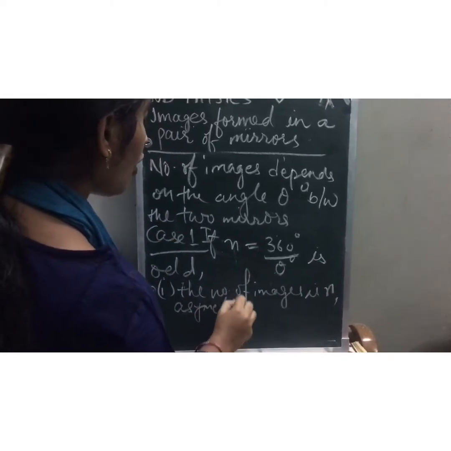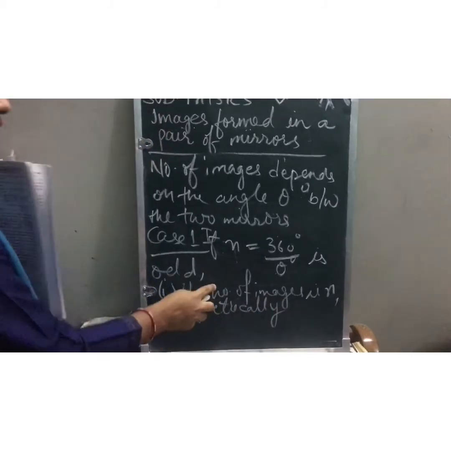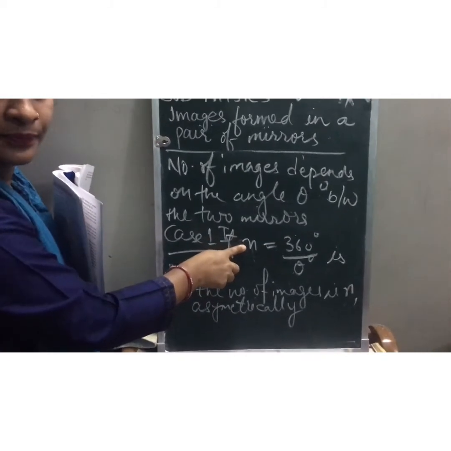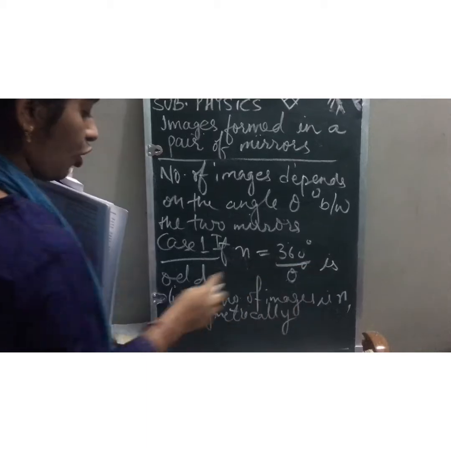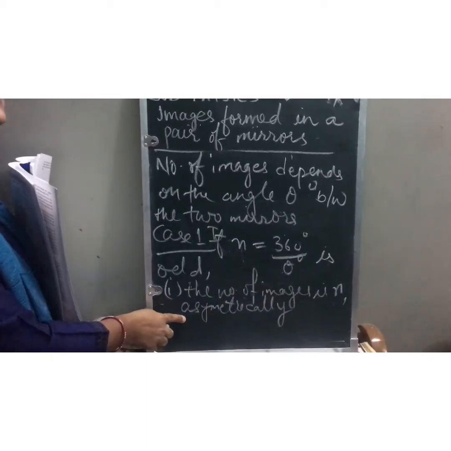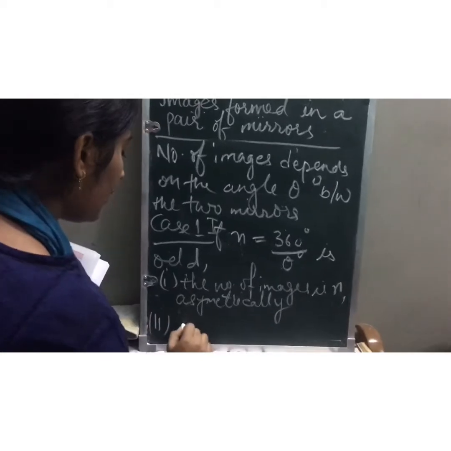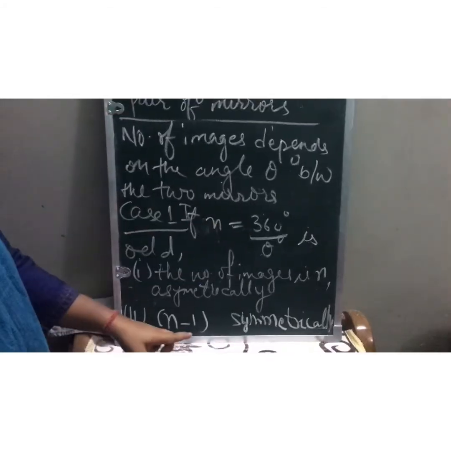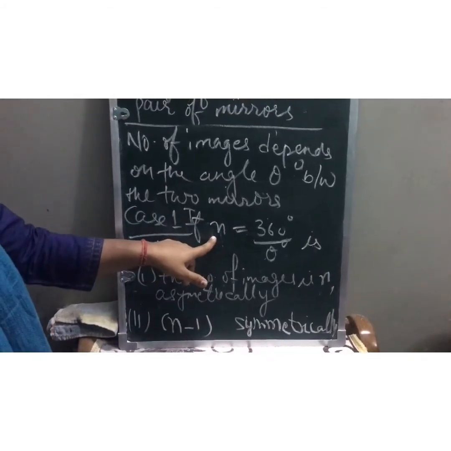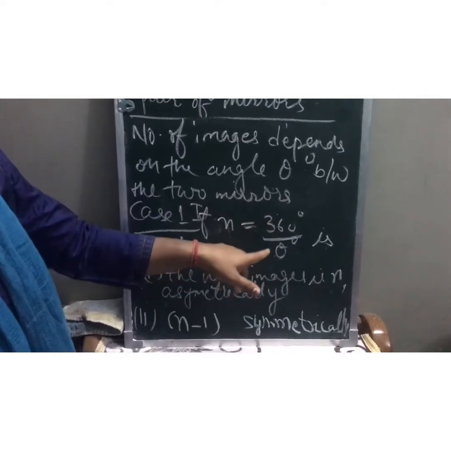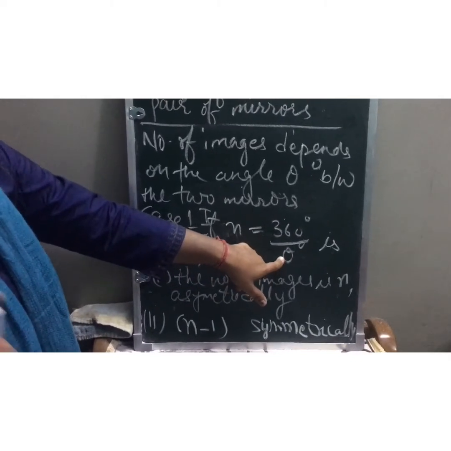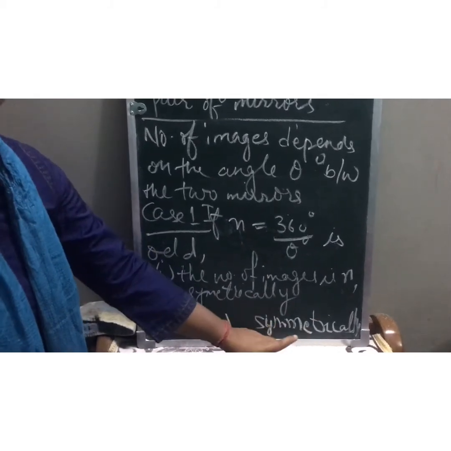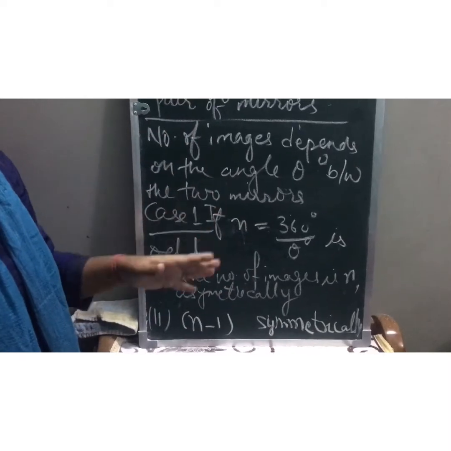Always remember, when the object is placed asymmetrically, the number of images will be n if n is odd. You will find n from 360 degrees by theta degrees, where theta degree is the angle between the two mirrors, children. The number of images will be n minus 1 if the object is placed symmetrically. Symmetrically means at the bisector of the two mirrors.